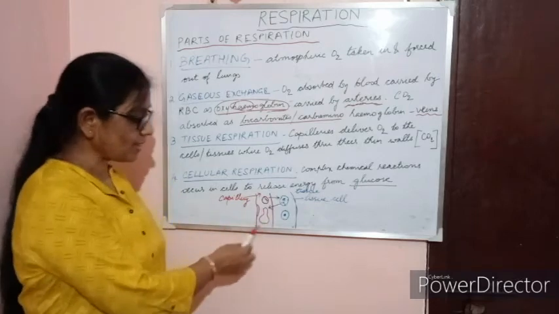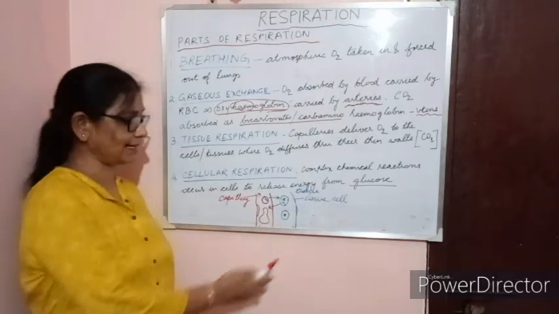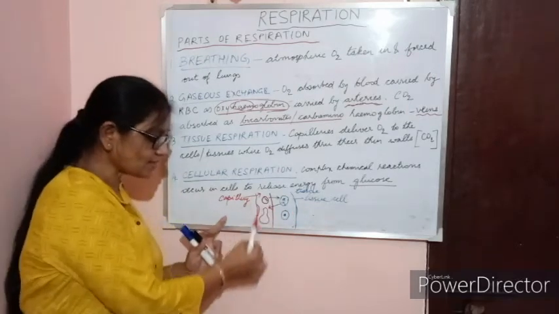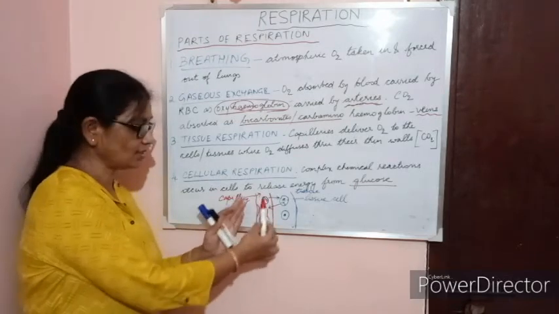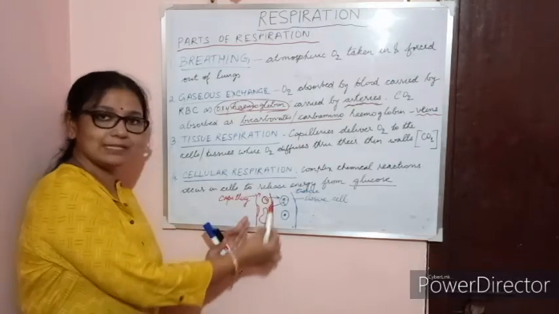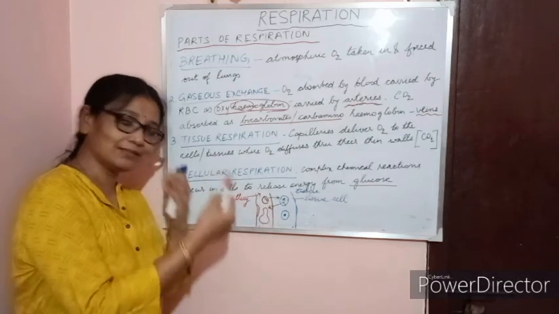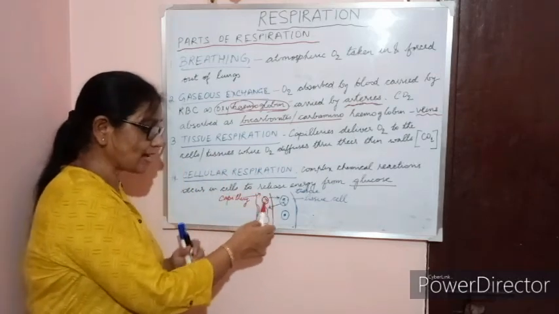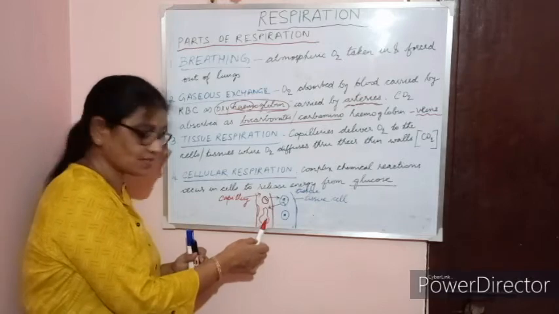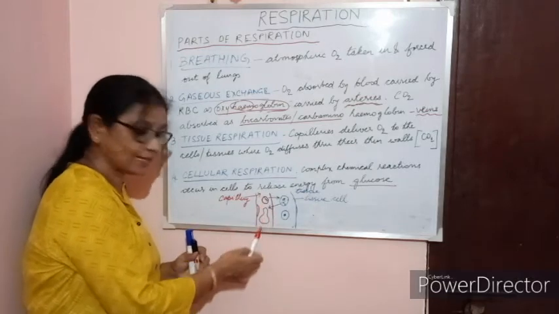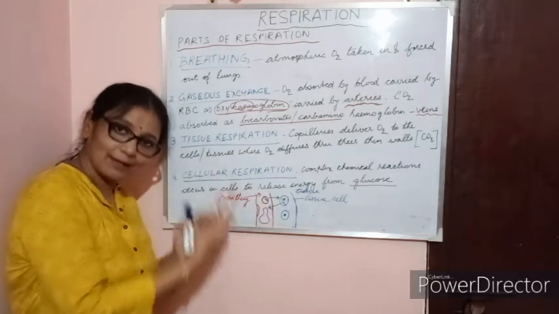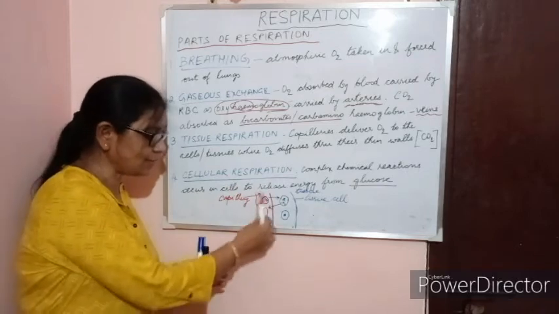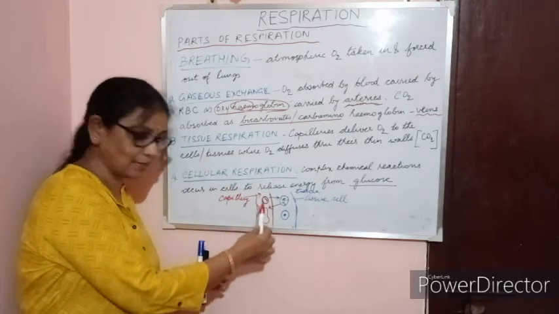I have given you a very short diagrammatic representation. Imagine this is the capillary, which is a very fine, thin tube. Here we have the RBCs, the WBCs and the nucleus in this capillary. This is what is happening in the red blood cell.